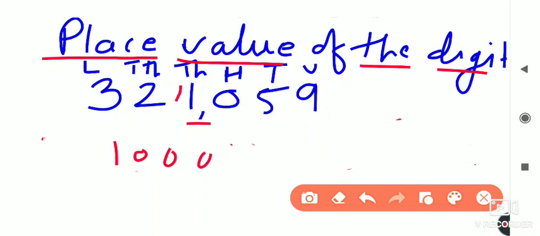Suppose here it is 4, then 4000 is the place value at the thousands place. Suppose they ask what is the place value of 0. The place value of 0 is always 0 only. So such types of questions come.